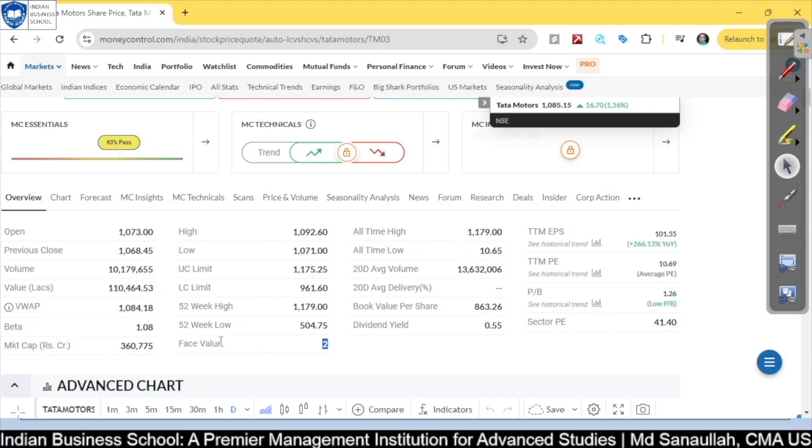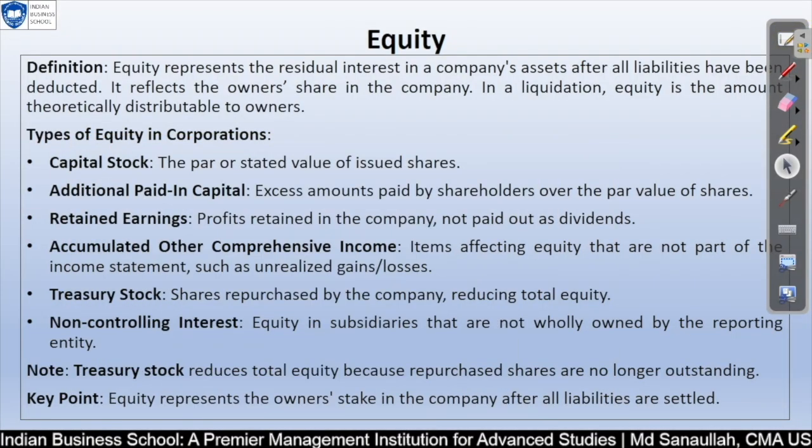So normally in India, when you issue any share in the market, at that time your face value, or par value, should be 10. After that, they might have split their share into 5, which is why it became 2. So this is exactly what par value is. A similar way is followed in the USA and everywhere. So let's jump back to the topic. As you can see, the face value or par value was 2 and the price was this. What will happen? This price minus 2, 1078, will go to the additional paid in capital equity section, and this 2 will go to capital stock. This is what exactly happened.